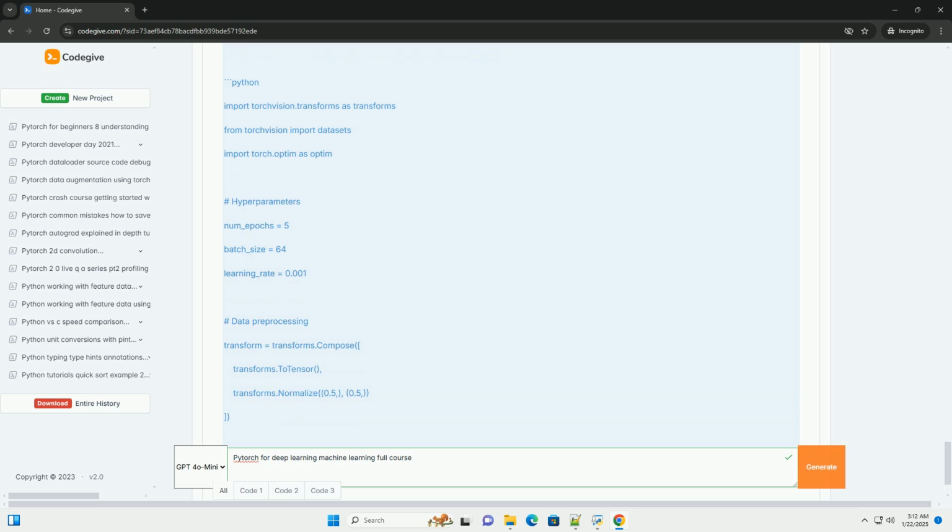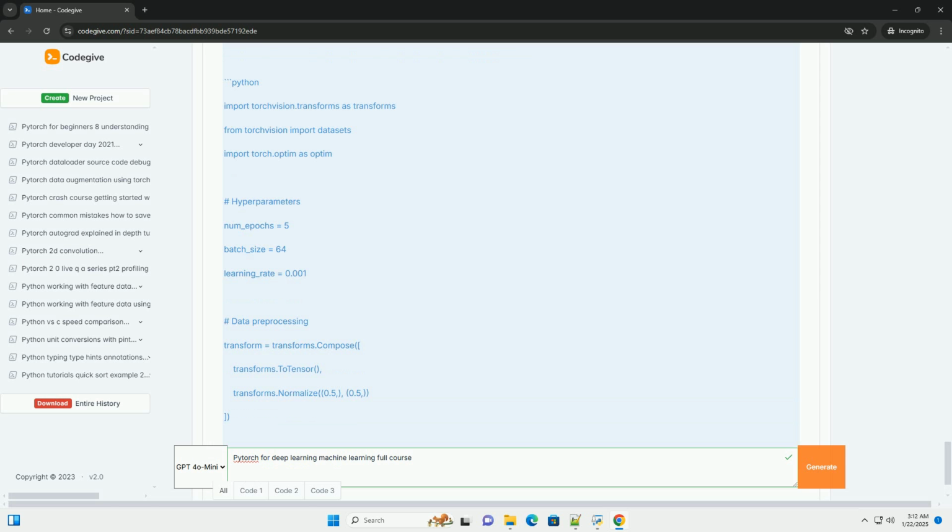Tensors. Tensors are the core data structure in PyTorch, similar to NumPy arrays but with additional capabilities for GPU acceleration. 3. Autograd, automatic differentiation. PyTorch provides an automatic differentiation library called autograd, which automatically computes gradients for tensor operations. 4. Building neural networks. PyTorch provides the torch.nn module for building neural networks. You can define models by subclassing nn.Module.